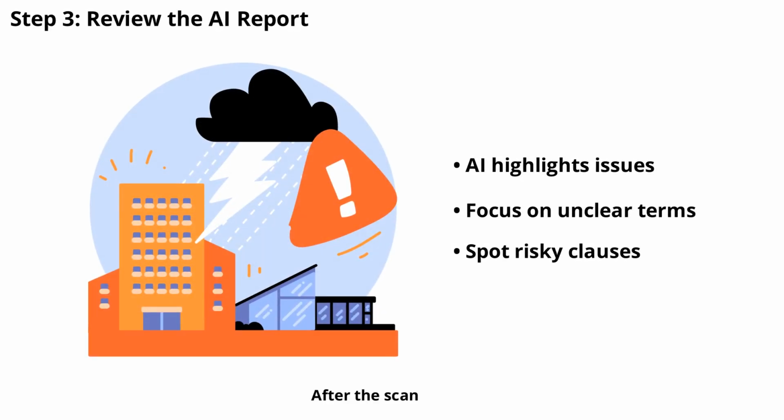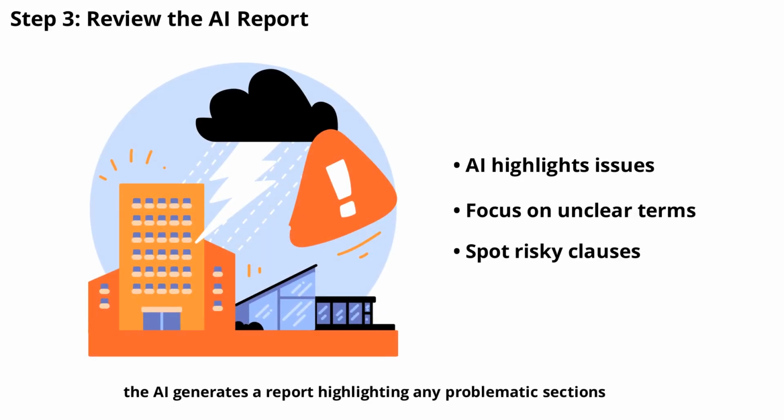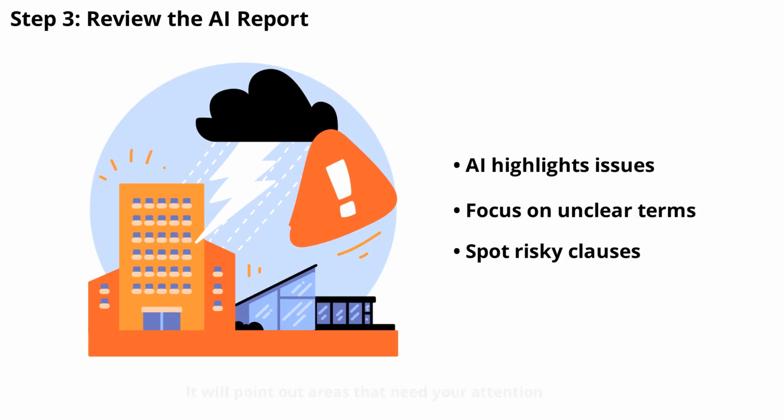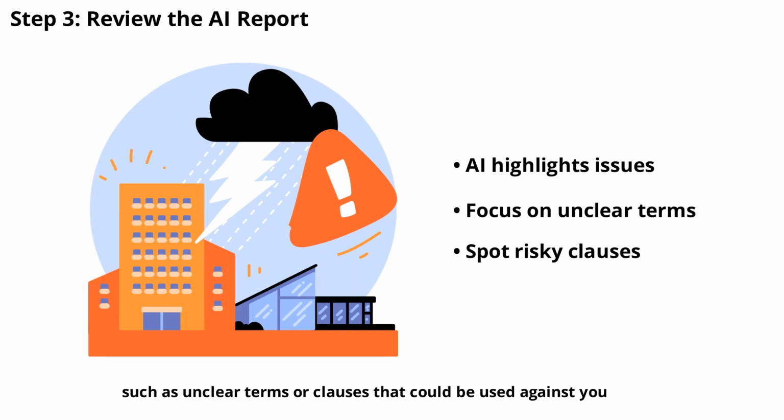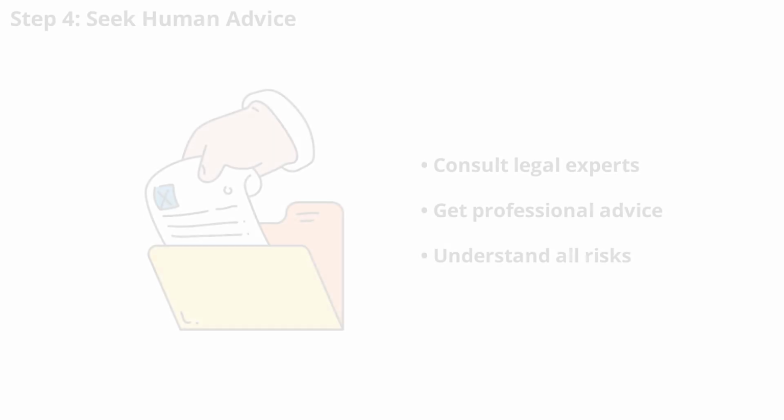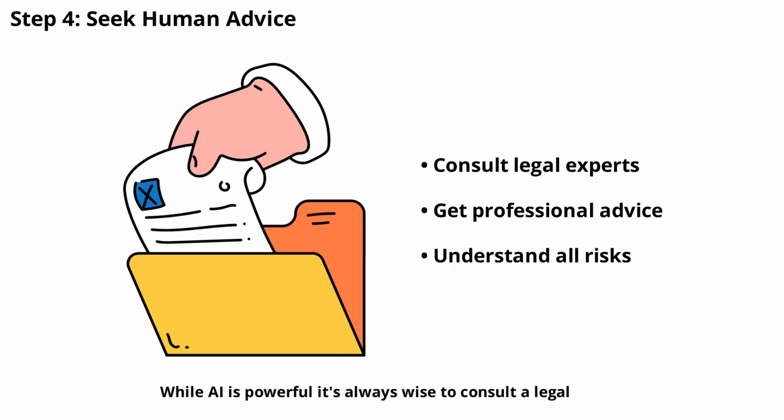After the scan, the AI generates a report highlighting any problematic sections. Review this report carefully. It will point out areas that need your attention, such as unclear terms or clauses that could be used against you. While AI is powerful, it's always wise to consult a legal expert if the AI report finds anything suspicious. A lawyer can provide context and advice, ensuring you fully understand the risks before proceeding.